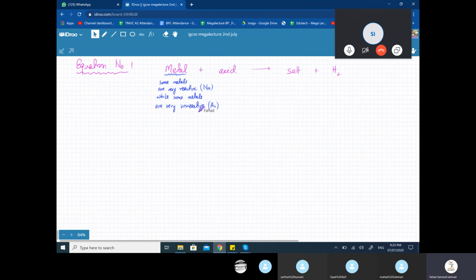And the same is pretty much true for acids as well. Some acids are strong acids. Most of the acids that we discussed were strong acids, while others are very weak acids. Just like I told you about citric acid and the acid in apples. They're very, very weak acids. So the speed of the reaction depends on the two. If you have a very reactive metal, the reaction is going to be very vigorous.